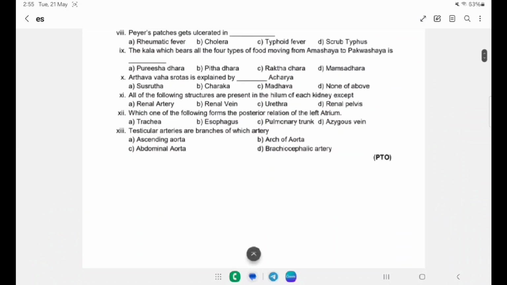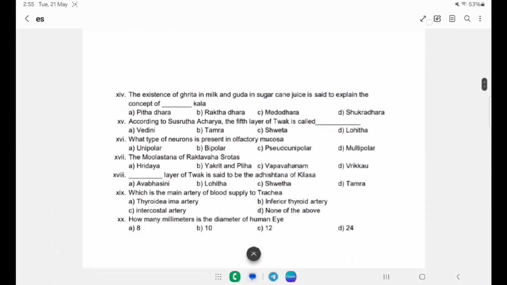Next question: the existence of ghrita in milk and guda in sugar cane explains the concept of which kala? Option A is the Pitta kala, B is the Rakta kala, C is the Medho kala and D is the Shukra kala. Right answer is the Shukra kala.